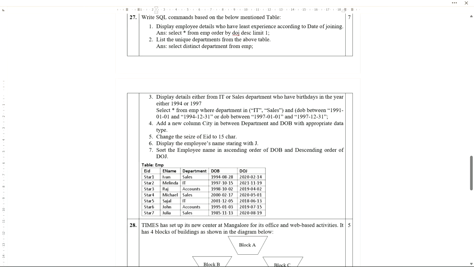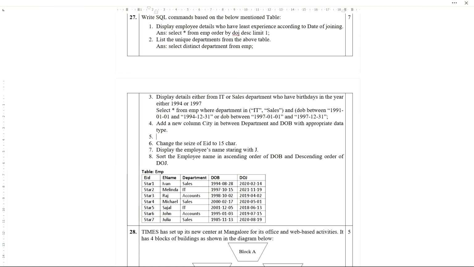So semicolon is a must. Add a new column CT in between department and DOB with appropriate data type. So here you need to write alter, since we are adding a new column. Already I have explained this in my previous video. So alter table EMP, then add, the column name CT, varchar, suppose let me give 15. Where? In between department and DOB. So after department. If you write this, then it is correct.